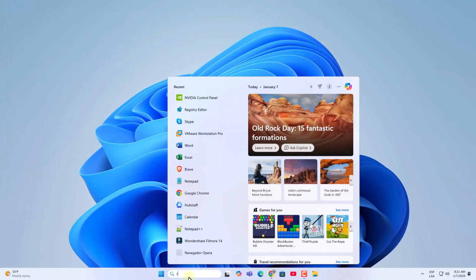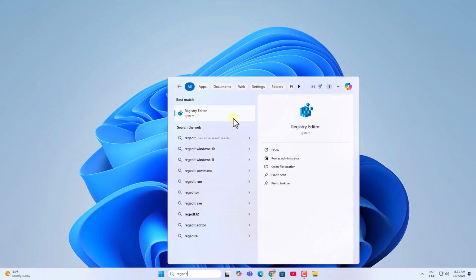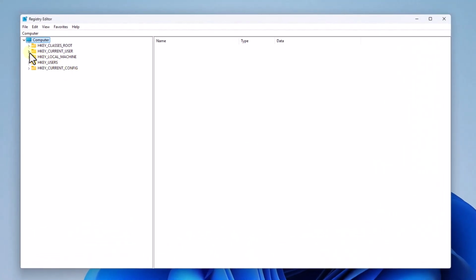Now access the registry editor using regedit. Click Yes to authorize if prompted. You must go to the path you see on the screen.